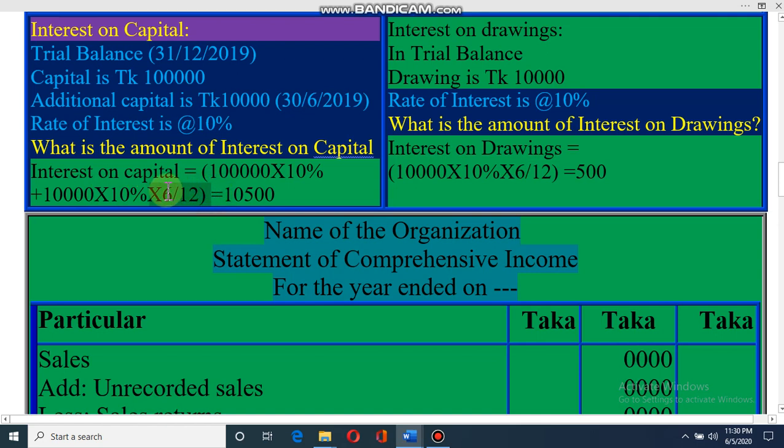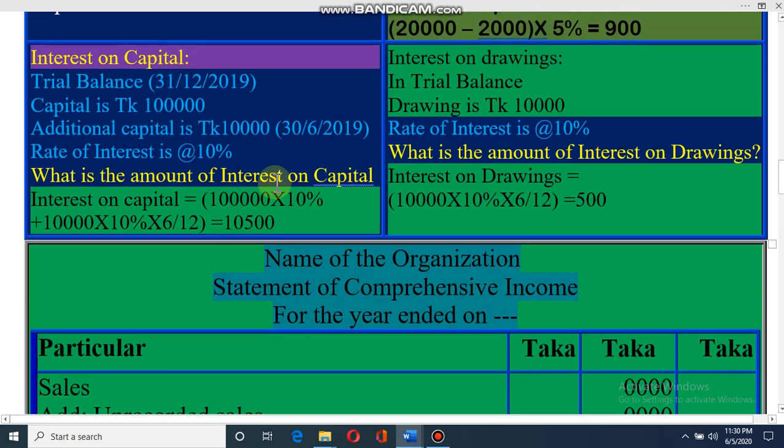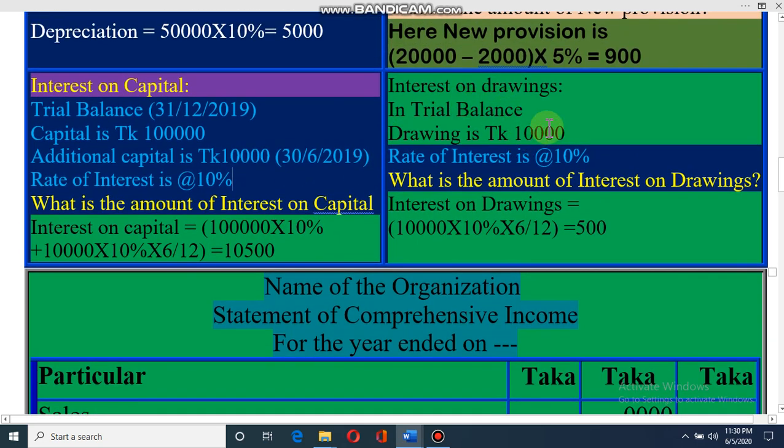Dear student, this is important. Why it is 6 by 12? Because at the end of 6 month they have given it, so I have to give interest for 6 months, not more than that. That's why for main capital it is whole year, and for additional capital it is 6 month, total 10,500. Dear student, for any types of capital, just the amount will be changed. You will put up the value here, you will find out the interest. I hope you understand.